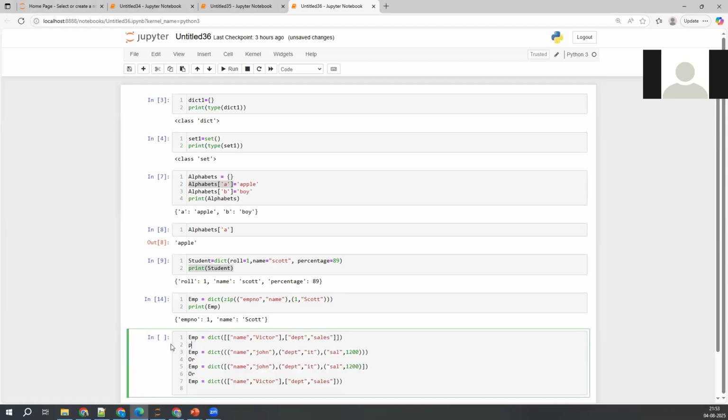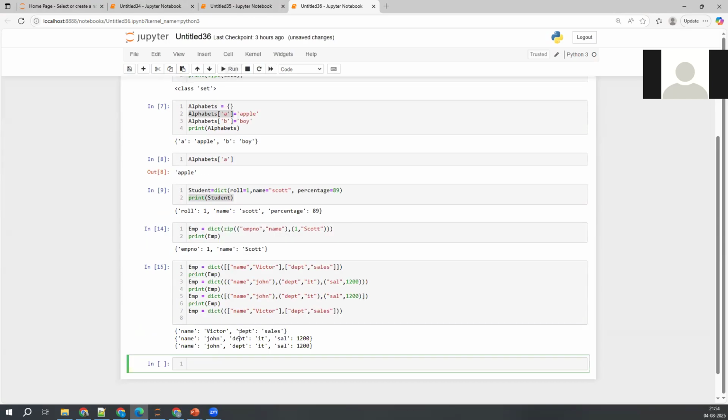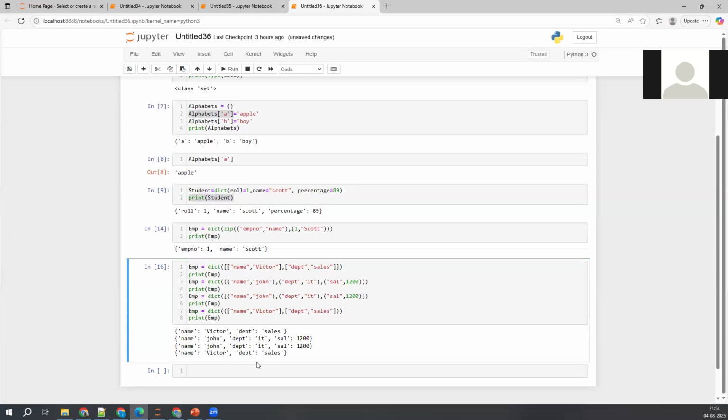Now print of EMP, sorry, variables are case sensitive, right? So I'm just trying to execute this, putting the same thing in all the places. See, in all the cases, oh sorry, the last one also we need to take, right? In all the cases, see, it is printing the same thing.